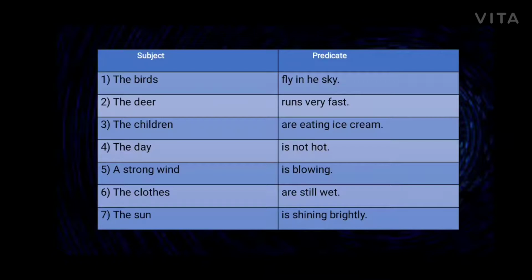In the last example, the sun is shining brightly. Here, what is shining? The sun. So the sun is a naming part, it is included in the subject. And is shining brightly, that is the telling part, because that is the action of the sun. So is shining brightly is the predicate.